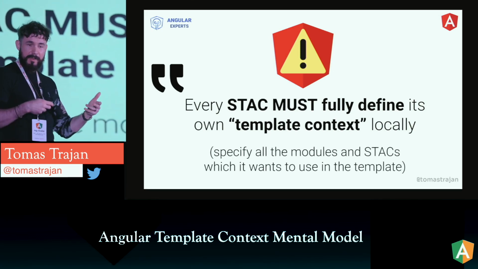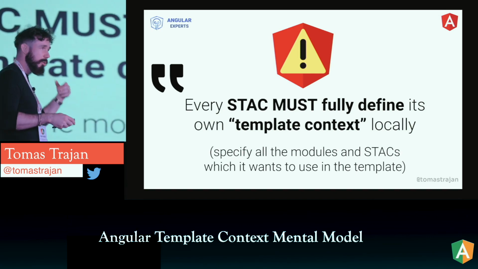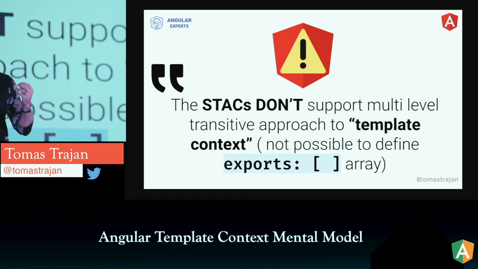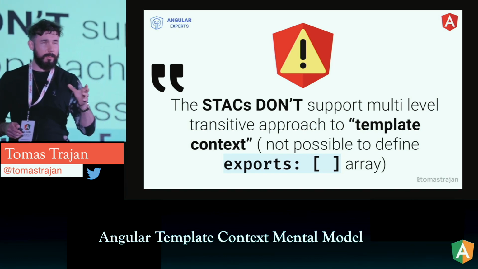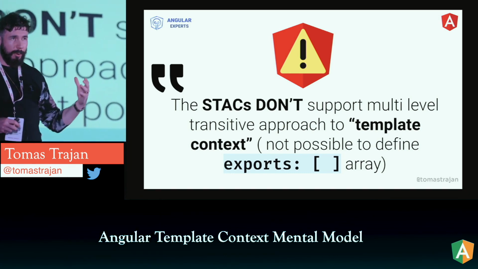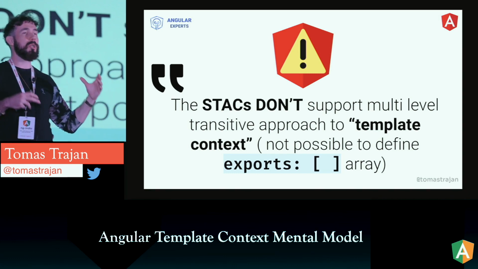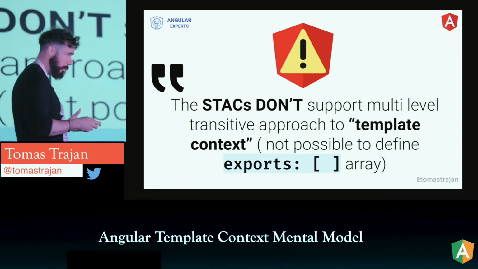So it has to specify all the other modules and all the other standalone components which are going to be used in the template. Another big difference is that when we declare components as standalone, we cannot specify exports. Standalone components do not support this transitive approach to building the template context. So again, it's much more explicit compared to what we could do with the module, which can be a really good thing.